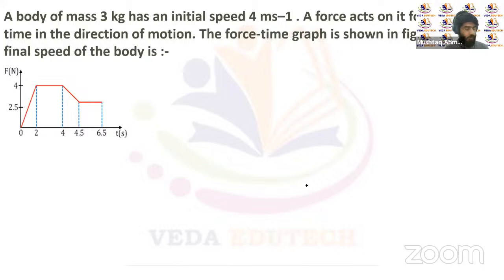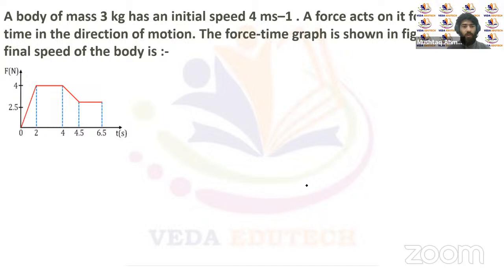The question here is: a body of mass 3 kg has an initial speed of 4 meter per second. A force acts on it for some time in the direction of motion. The force time graph is shown in figure. The final speed of the body is? You can see we have a given force versus time graph, and the fashion in which the force varies with time is given in this diagram.